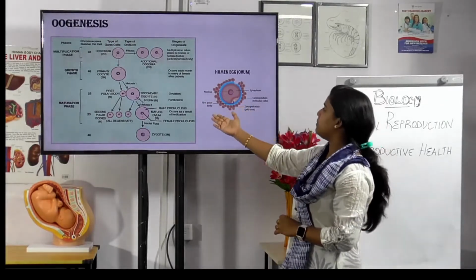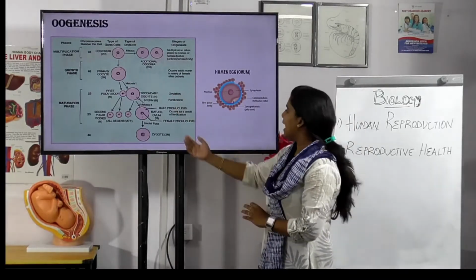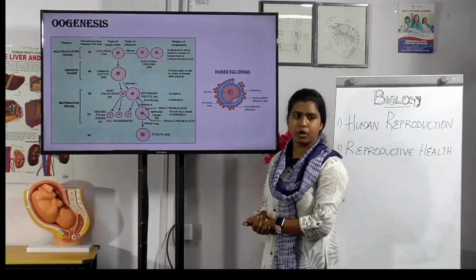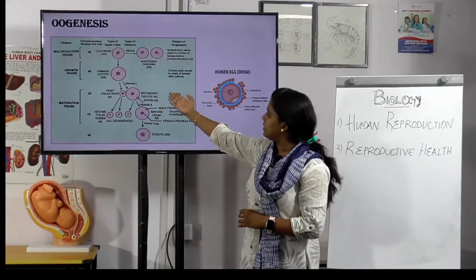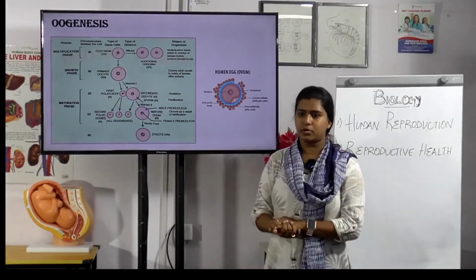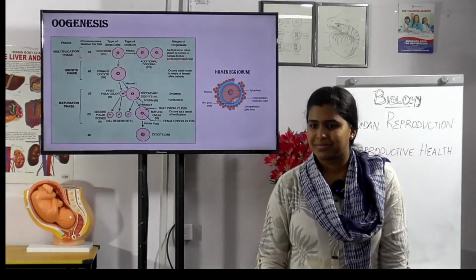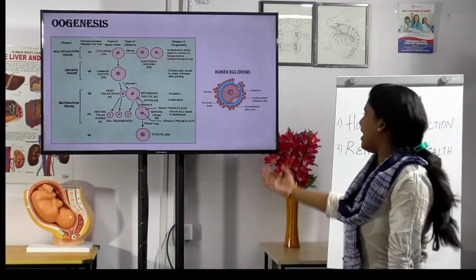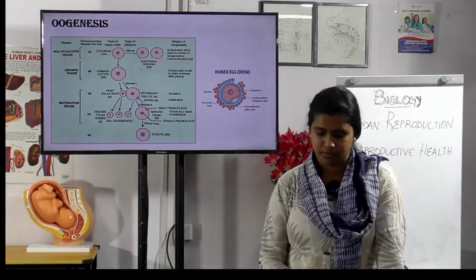When there is fertilization, the sperm enters the secondary oocyte, and then the ovum becomes mature, which leads to zygote formation. If no fertilization occurs, all the cells degenerate, so there will be no formation of the zygote. When there is no fertilization, I am telling. Second polar body, if there is no fertilization.